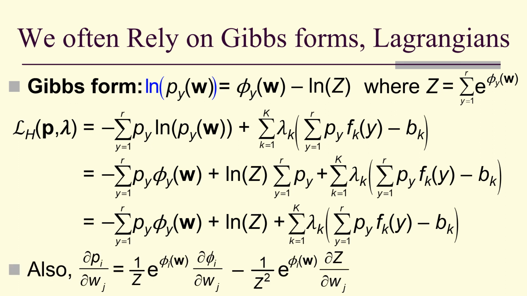And we also get, by simple calculation, that the partial of p sub i with respect to w sub j is equal to this, which is p sub i times, in the parentheses, the partial of phi sub i with respect to w sub j minus 1 over Z, the partial of Z, the partition function, with respect to the w sub j component of the weight vector.